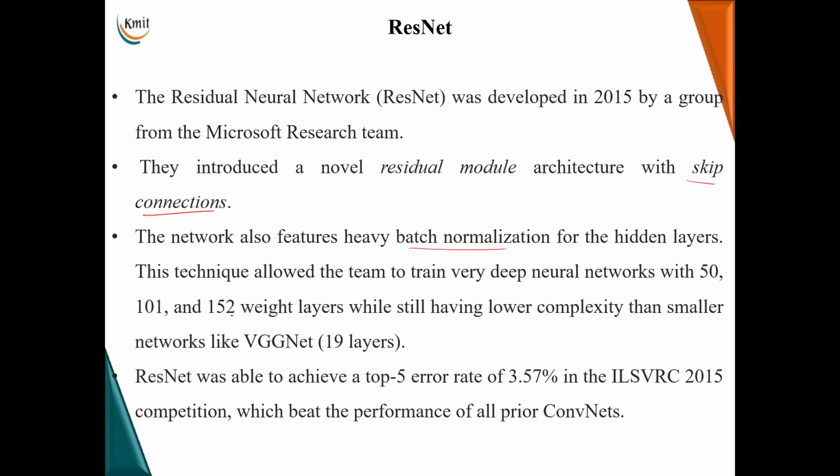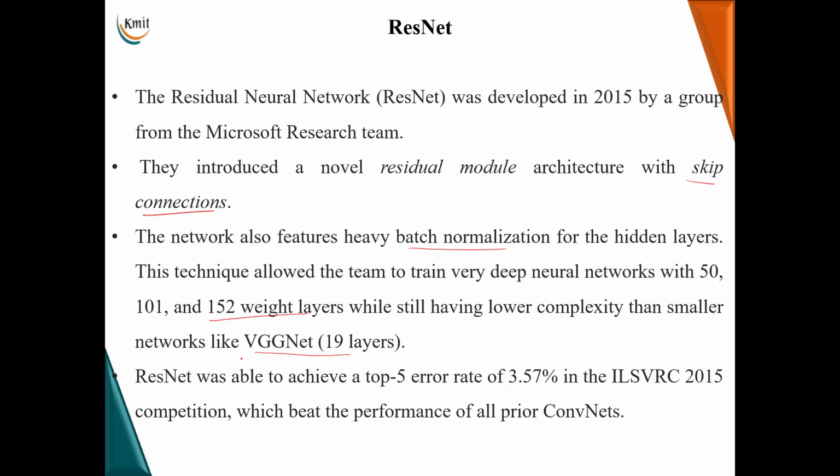This technique allows very deep neural networks with 50, 101 and even 152 weight layers, which is more than that of the previous CNN architectures. Like VGGNet, we talked about 19 layers, and in the previous session we talked about the Inception module which had 22 layers.